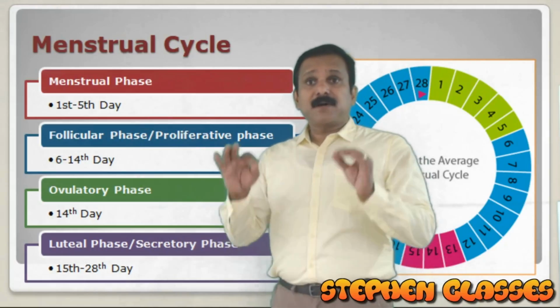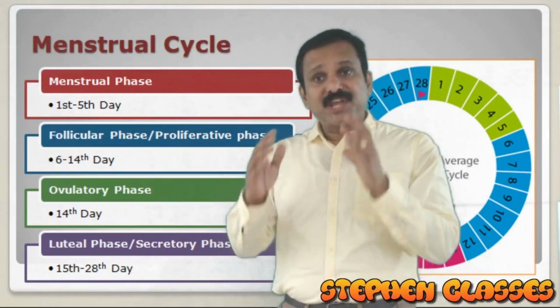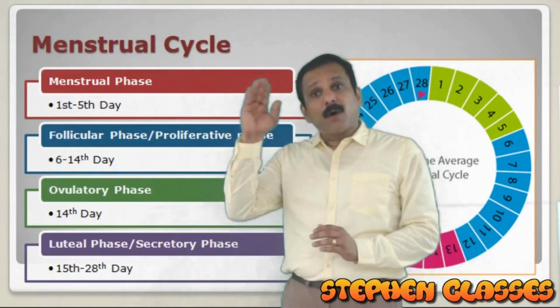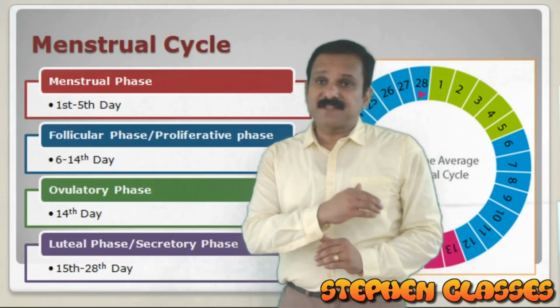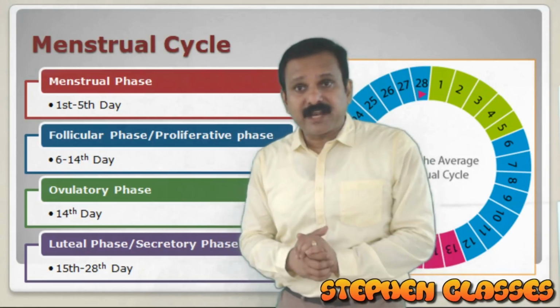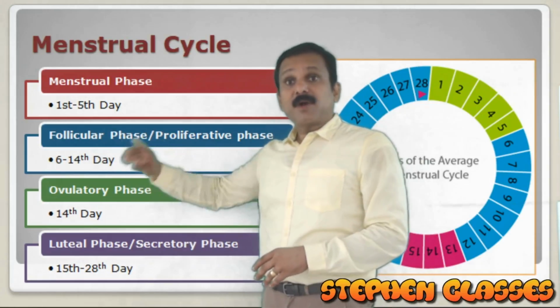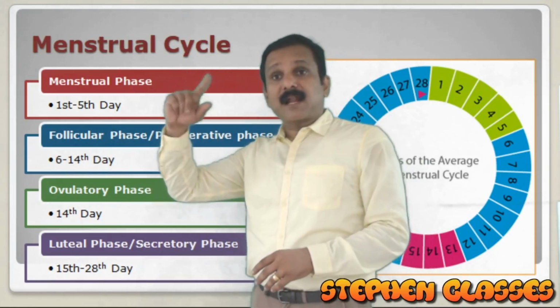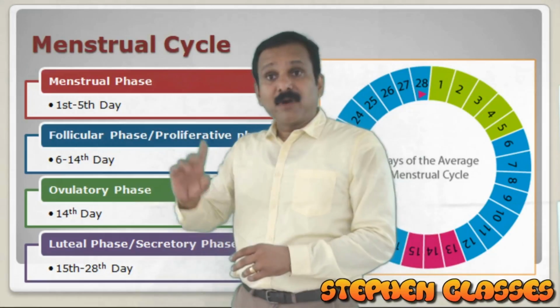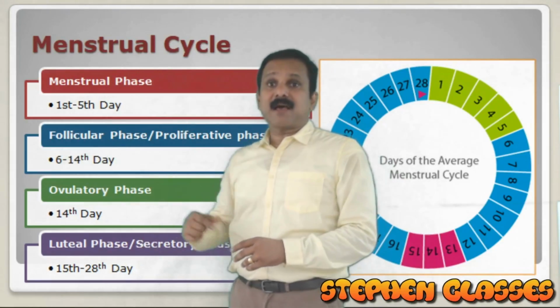It is because the events of the menstrual cycle are happening, or the changes are happening, in the ovary as well as in the uterus. When you are considering changes in the ovary, the term given will be follicular phase, because in the ovary the follicles are undergoing development.